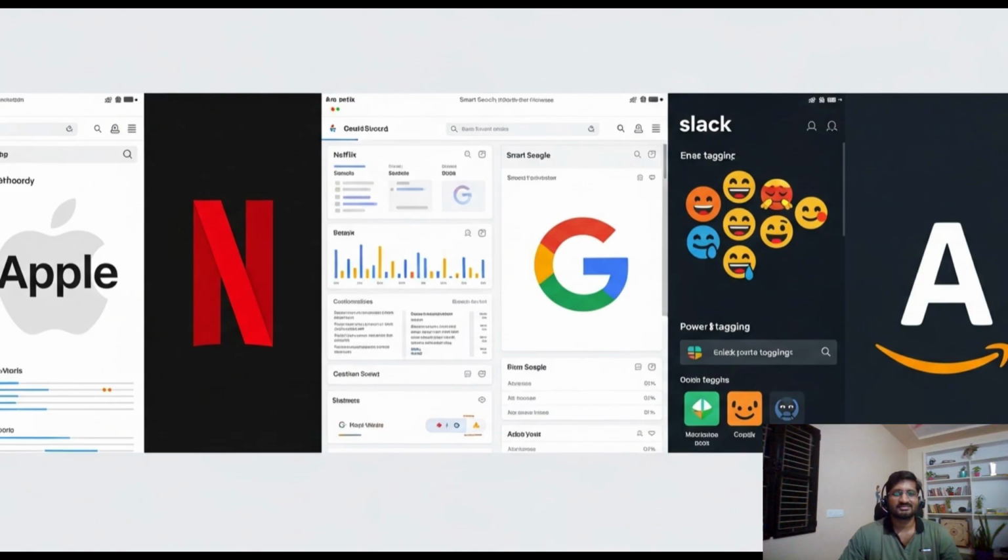Let's see the second technique. Ask yourself, how would Apple solve this? What would Netflix build next? It sounds weird, but it opens your brain to a new design language. Apple has a clean, minimalistic and fast design. Netflix has a personalized and bold real-time design. In our case, ask, would Google just show only urgent tickets by default? Maybe.